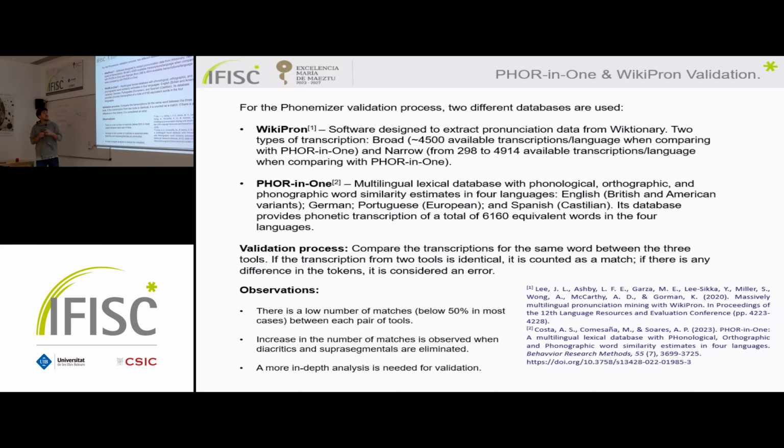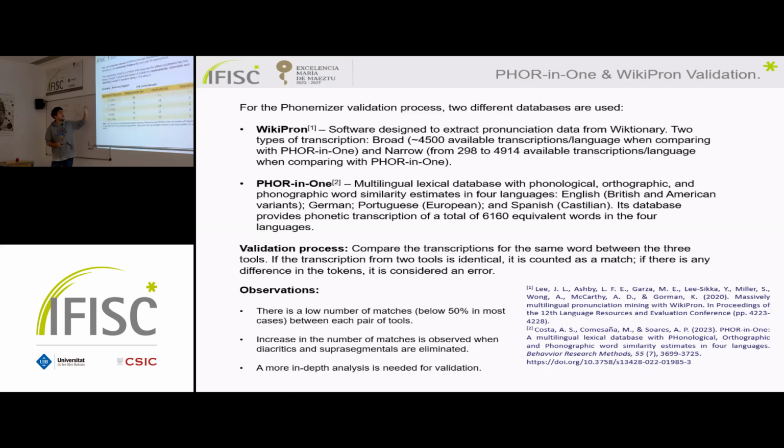The first thing is that our validation is reduced to the number of words that are equivalent between 4in1 and Wiktionary. The other thing is that Wiktionary is a free source, so I think everybody can modify the things that are in there. And 4in1, in their article, say that all the transcriptions have been validated by professionals.